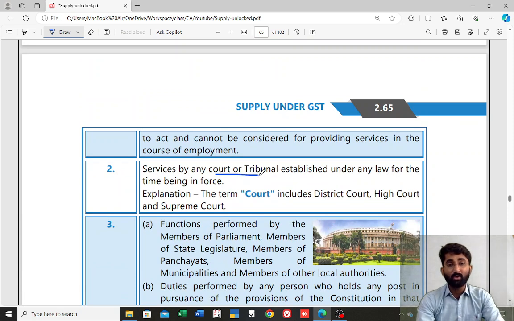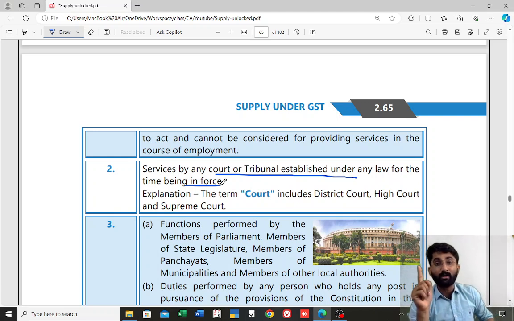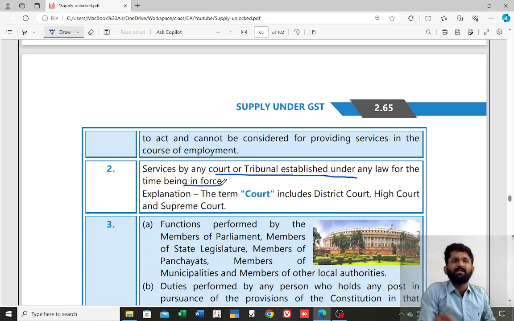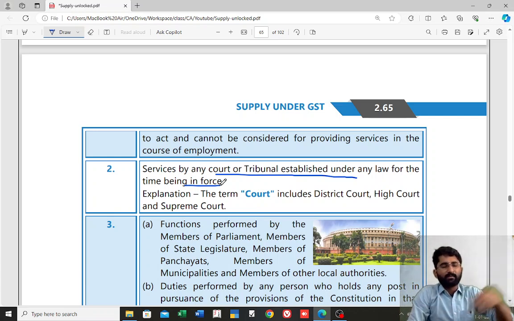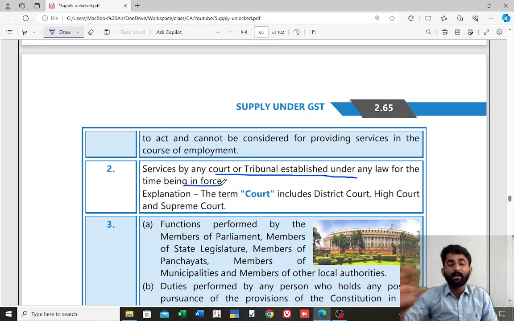Services by any court or tribunal established under any law for the time being in force. See, it is not about legal services. They are not talking about legal services. It is about any court or tribunal established under any law for the time being in force. Any fees that we pay to the court, this is neither supply of goods nor supply of service. Remember, if you pay any amount to the court, it is neither supply of goods nor supply of service.